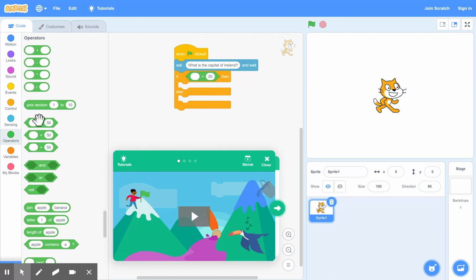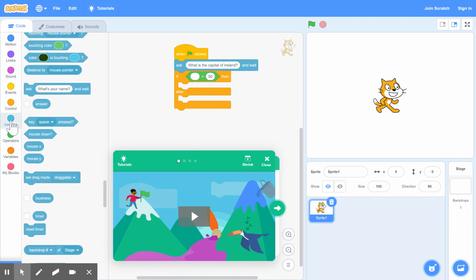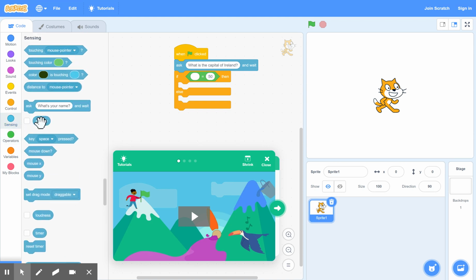And now we go back to sensing and we select the answer. So this answer stores whatever the person on the keyboard has entered. So you drag the answer over here. Now if the answer equals Dublin, so type in Dublin.